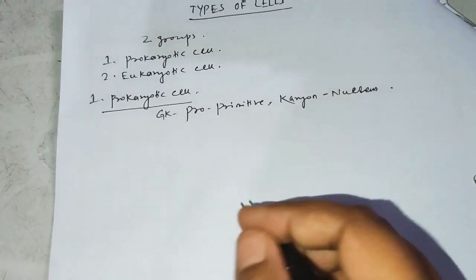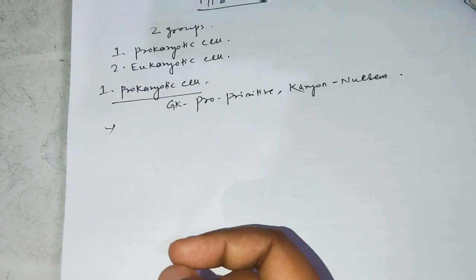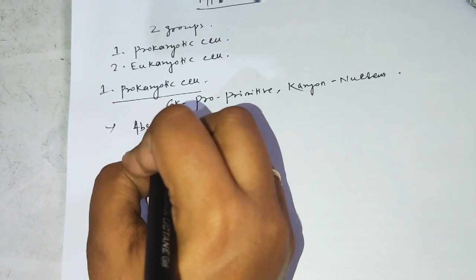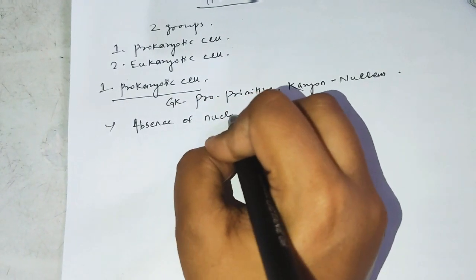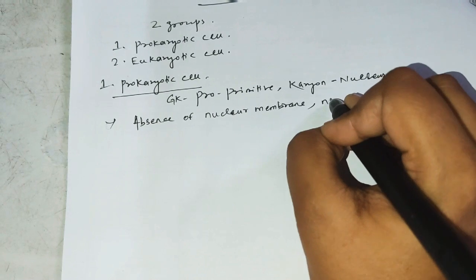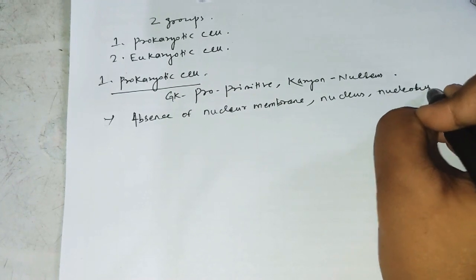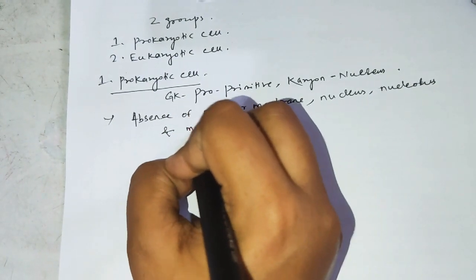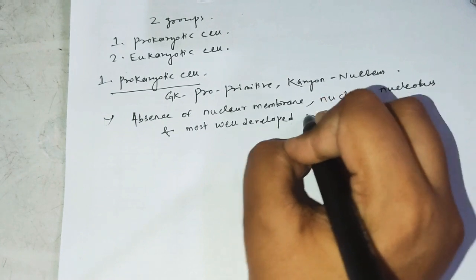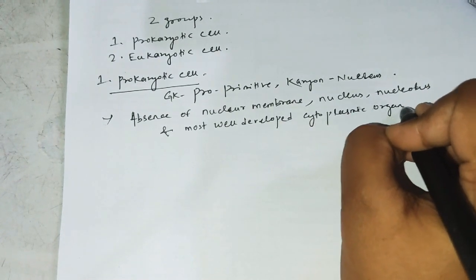Then come into its characters. First one, they are mostly characterized by absence of nuclear membrane, nucleus and nucleolus, and also most well developed cytoplasmic organelles.